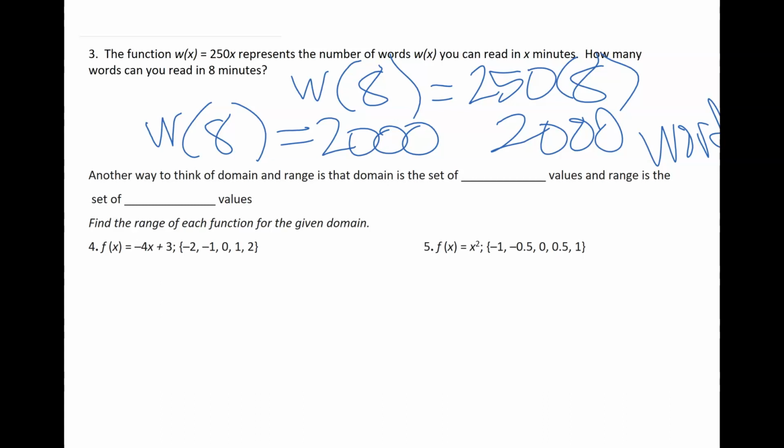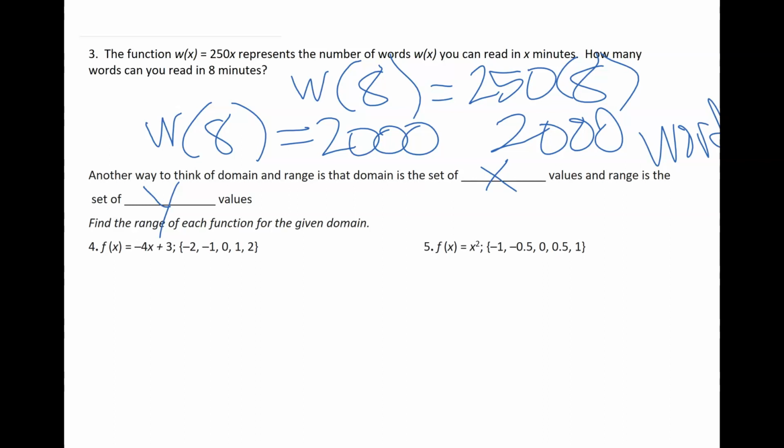Another way to think of domain and range is that domain is the set of x values and range is the set of y values. So as I said earlier, I look at this personally. D comes before R and X comes before Y. So X always matches up. X is my domain and range is my Y values.